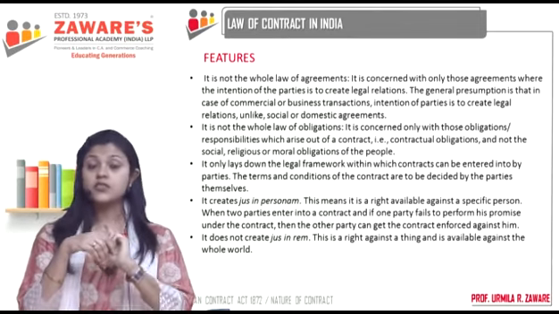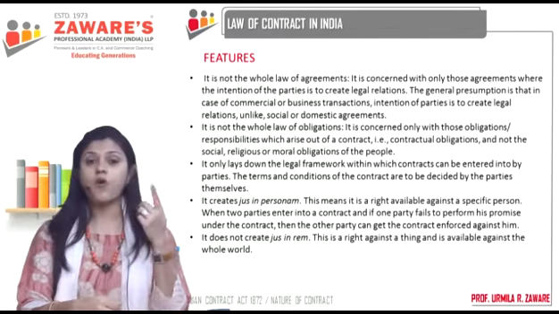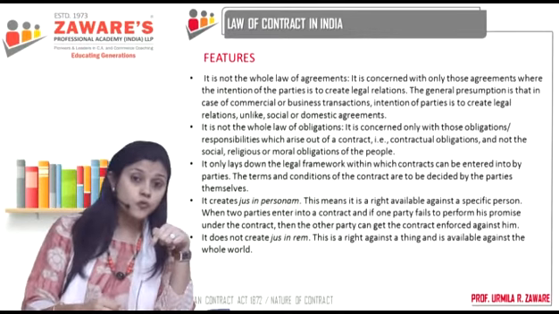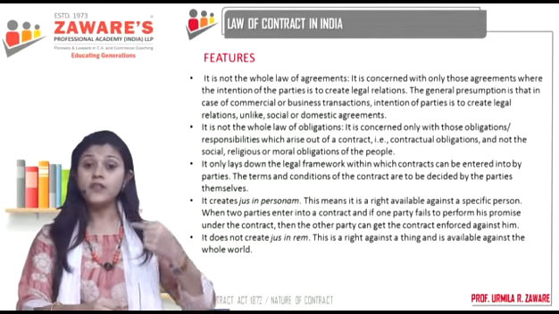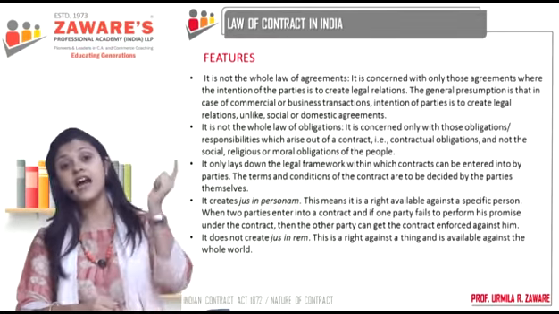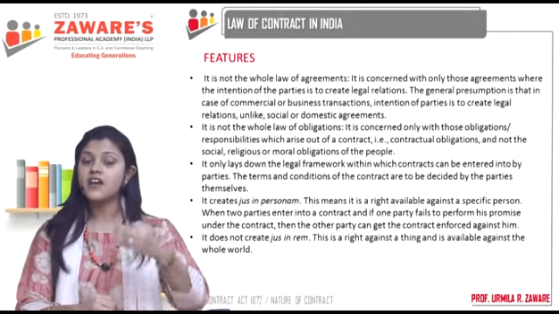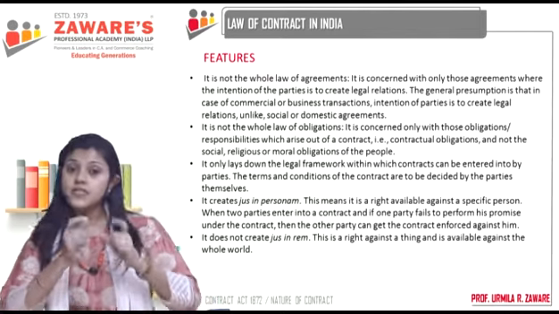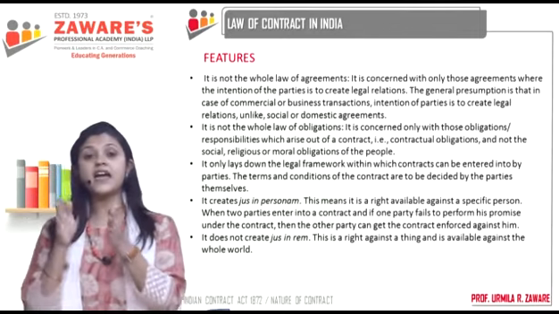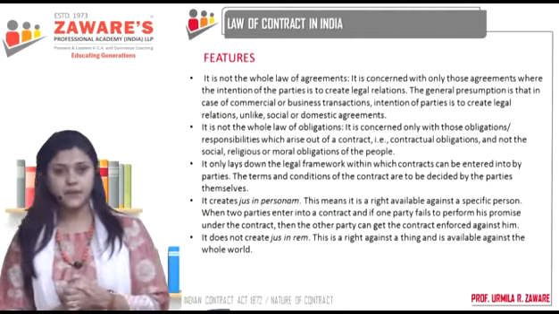Now, both the parties have rights and obligations. You have a right to demand performance from the other party. The other party has a right to demand performance from you. Similarly, you have an obligation to perform your promise under the contract. Similarly, the other party also has a responsibility to perform his promise under the contract. So whatever promises parties have made under the contract are called their obligations, their duties, which they have to perform. Let's take an example.